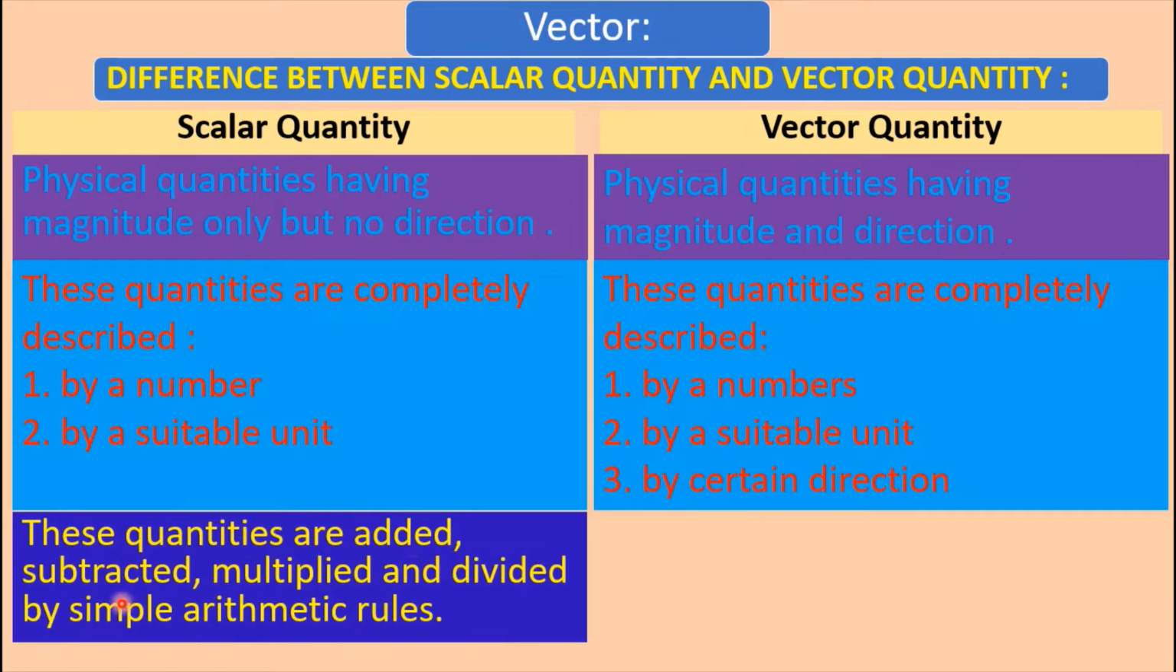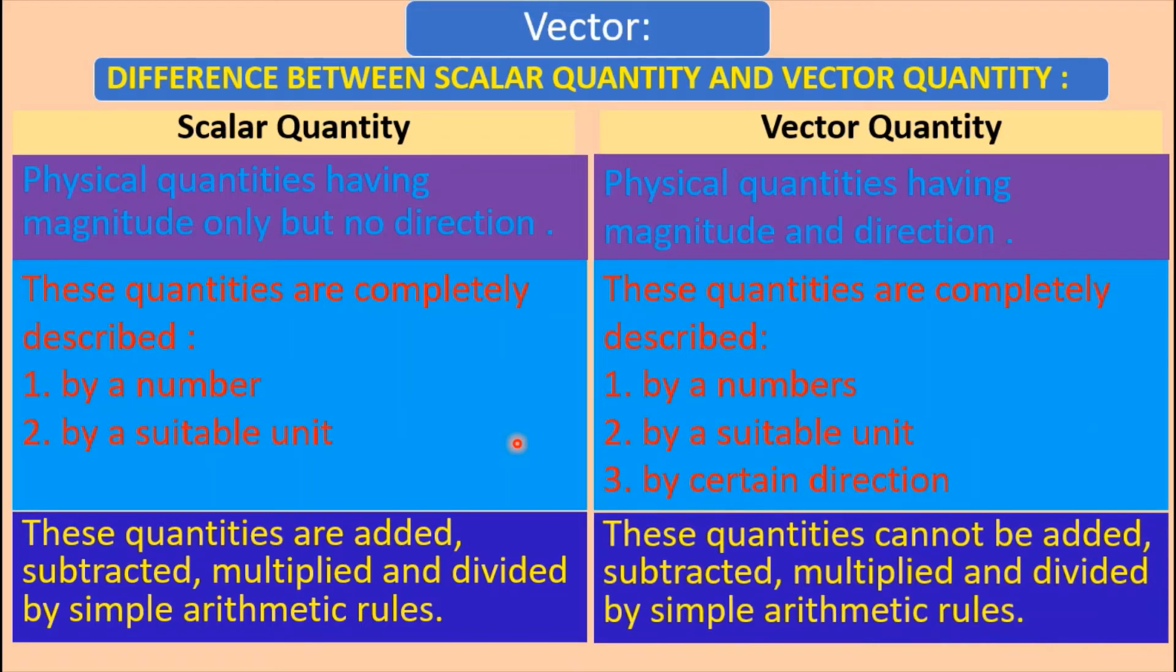Scalar quantities are added, subtracted, multiplied and divided by simple arithmetic rules. That is, scalar quantity can be added, subtracted, multiplied and divided by simple arithmetic rules. But vector quantities cannot be added, subtracted, multiplied and divided by simple arithmetic rules. Using simple arithmetic rules, we can subtract, add or multiply or divide scalar quantity, but in case of vector quantity, it cannot be done by simple arithmetic rules only.